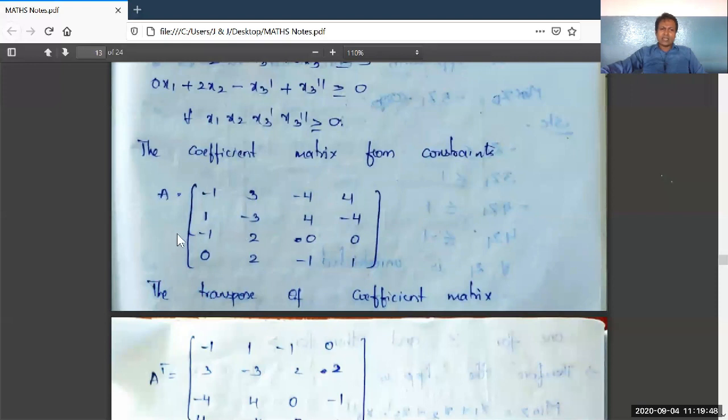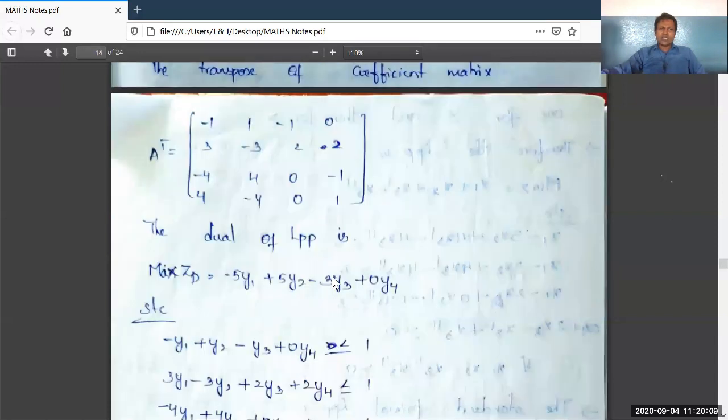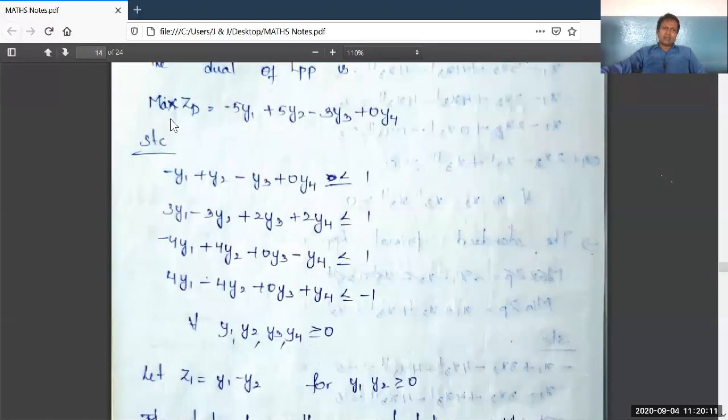The same way A transpose also contains the 4 by 4 order, 4 rows with 4 columns. But the simple change is the first row is written as first column, second row is written as second column, third row is written as third column, fourth row is written as fourth column. Right? We have written A transpose right here. Now let us write the dual of given LPP.